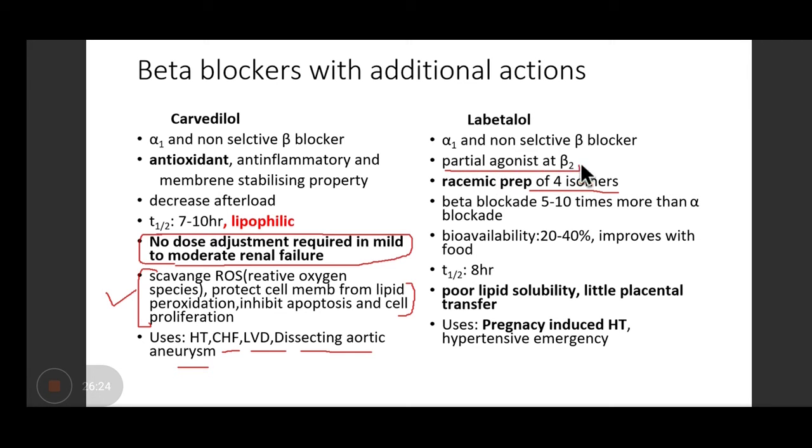But it has got partial agonist activity on beta 2 also. Beta blockade is 5 to 10 times more than alpha blockade. But it has got poor lipid solubility. So that is the reason that it is indicated in pregnancy-induced hypertension, as it will lead to little placental transfer. Also in hypertensive emergency, injectively this kind of drug can be given.